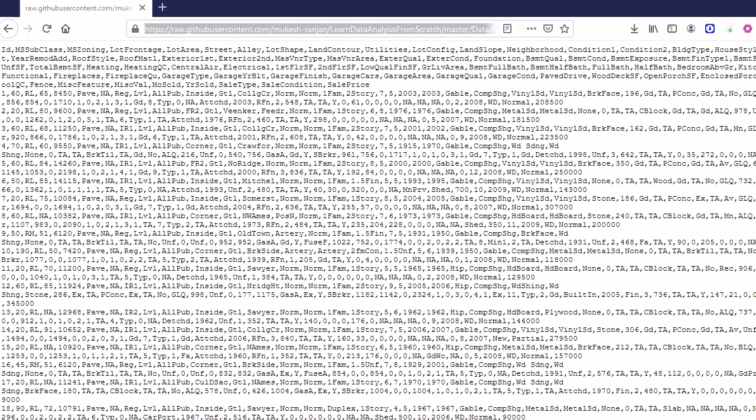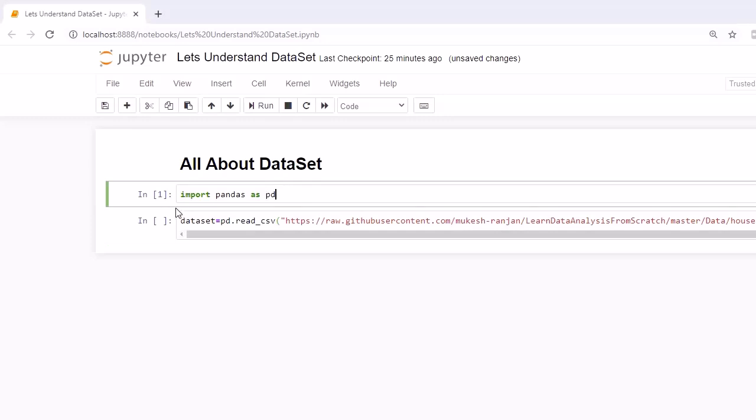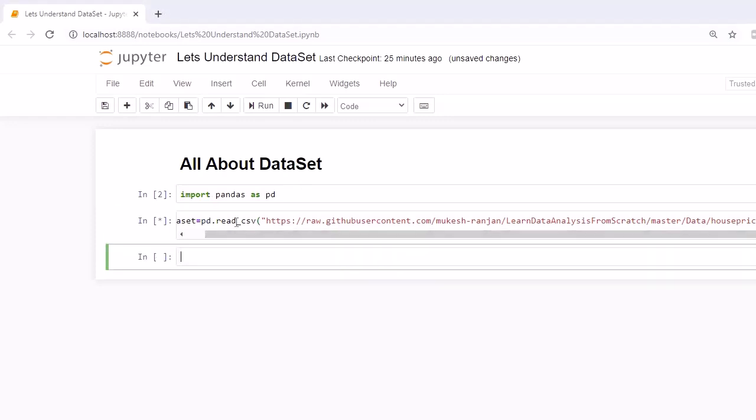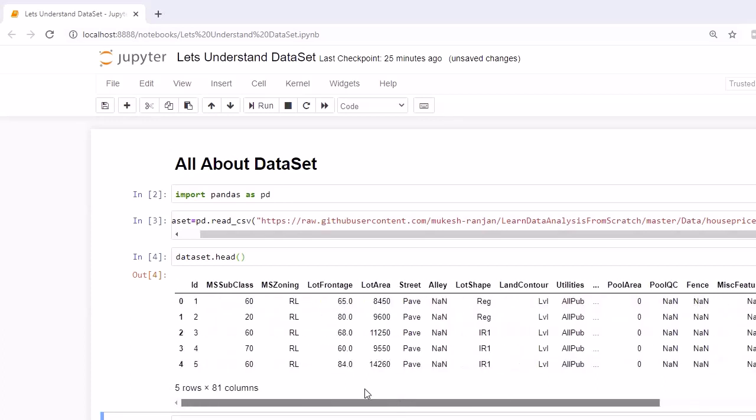Now let's proceed and load this data into pandas, and then we will discuss what cases and variables are within this dataset. Here we are in the Jupyter notebook. I have imported pandas, and here I am referring to the data which I showed you. Shift enter, and once it is done, let's look at the information it contains. Dataset dot head, which you already know, shift enter, and you will find this information. The top 5 records are returned with the help of the head method.